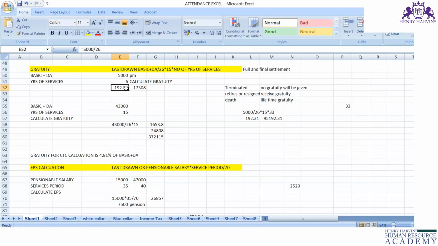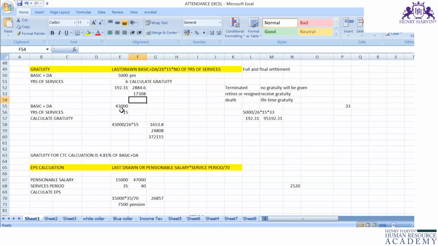That 1 day basic plus DA should be multiplied by 15. Then you will get 15 days basic plus DA. Then this 15 days basic plus DA should be multiplied by the number of years of service. Here the number of years of service is 6. Then the gratuity amount is 17,308.